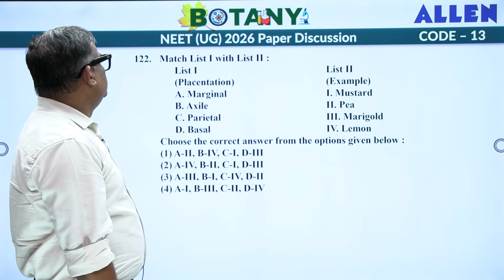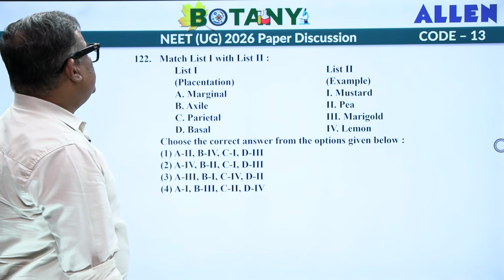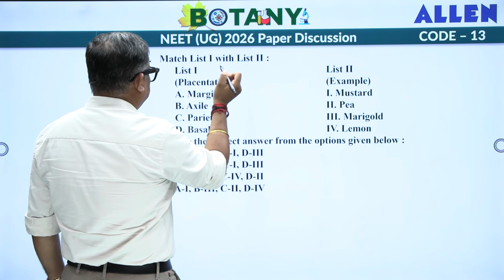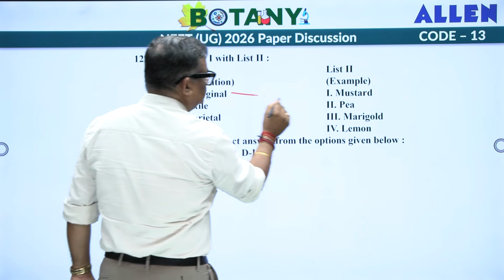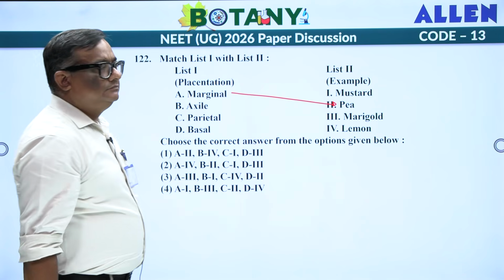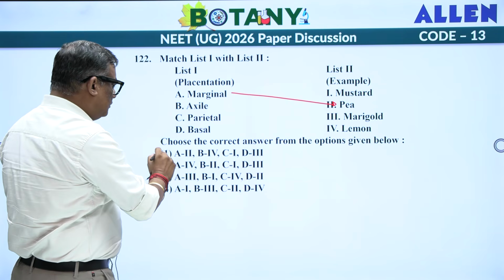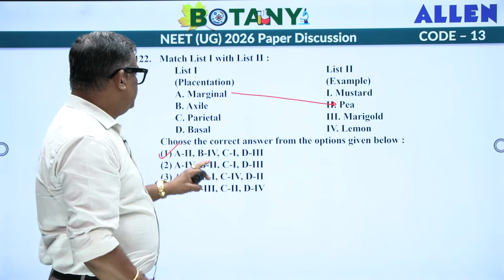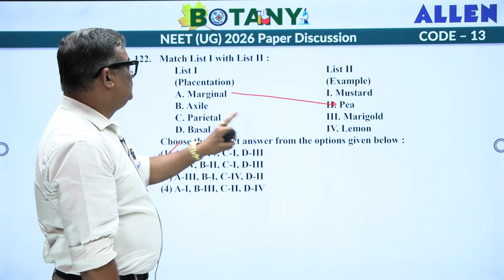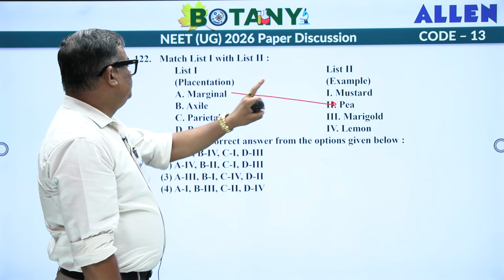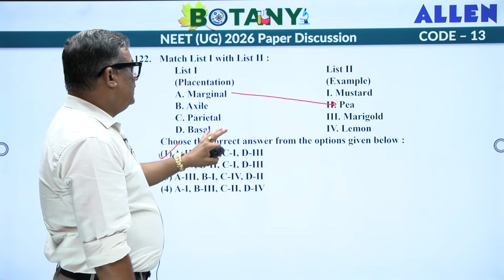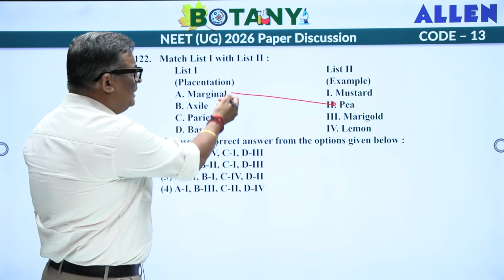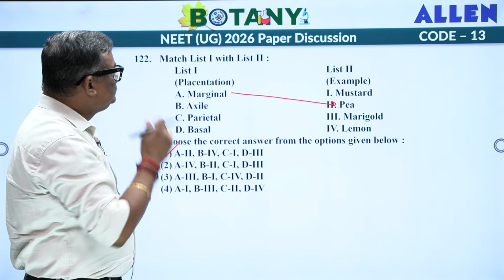Next one. Match list 1 with list 2. I'll tell you one thing, it's very simple. A2, there is only one option, just one option. Marginal is pea, axile is going to be lemon, parietal is going to be mustard, and basal is going to be your marigold. From only one you can get the answer, okay.